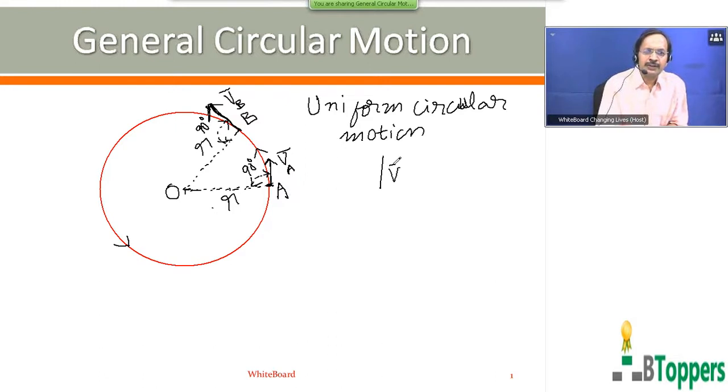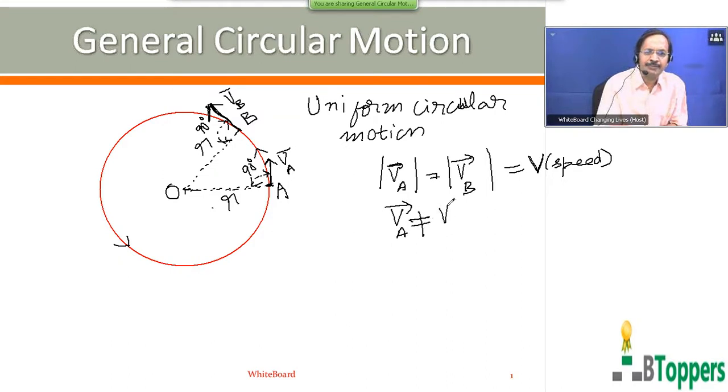The magnitude of the velocity vector of the particle at the point A is the same as the magnitude of the velocity vector of the particle at the point B. So the modulus of the vector VA bar is the same as the modulus of the vector VB bar, which we denote by V. That gives you the speed of the particle, which is constant. But you cannot write VA bar equal to VB bar, because the directions of the two vectors VA bar and VB bar are not the same.